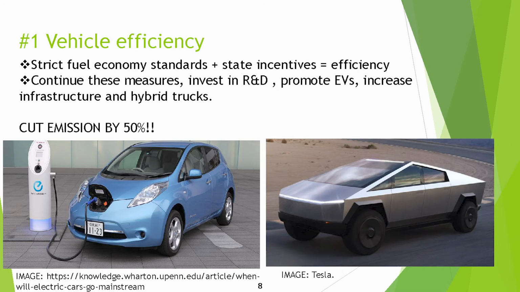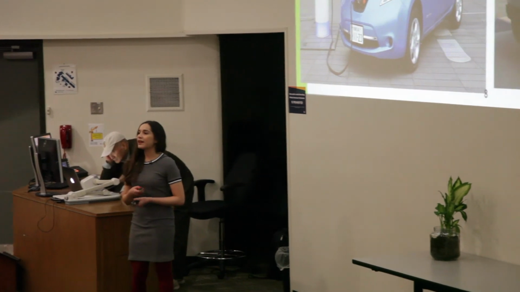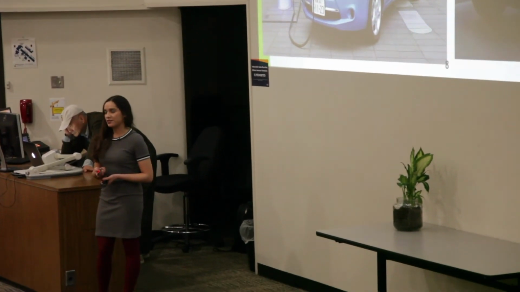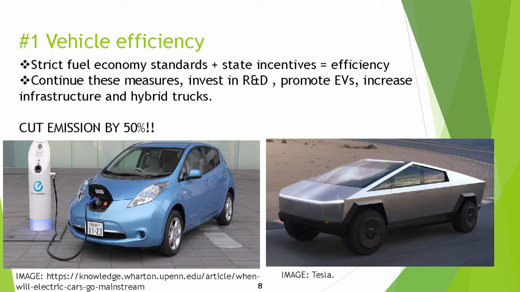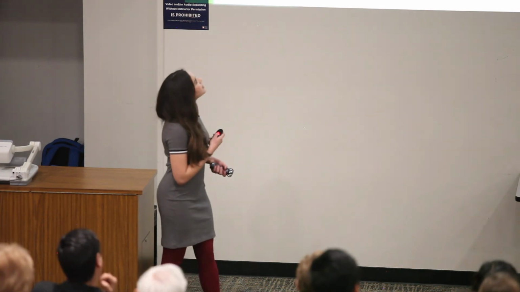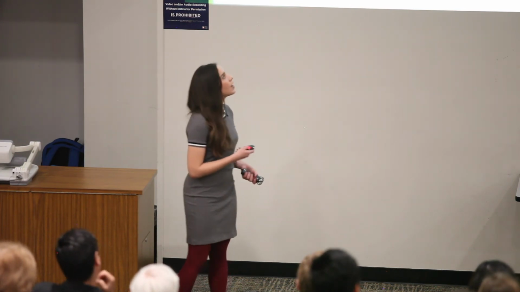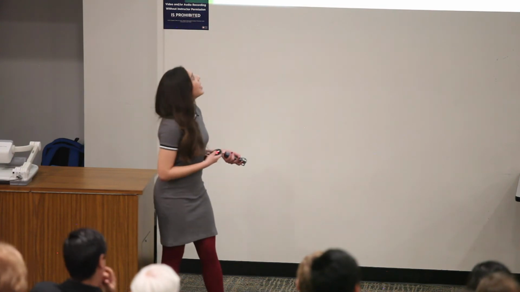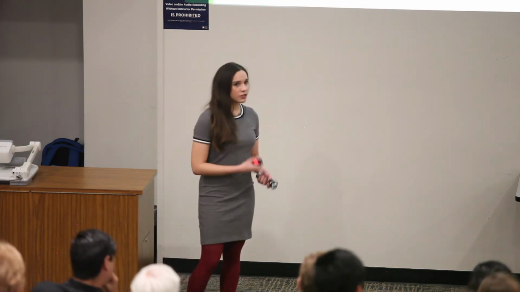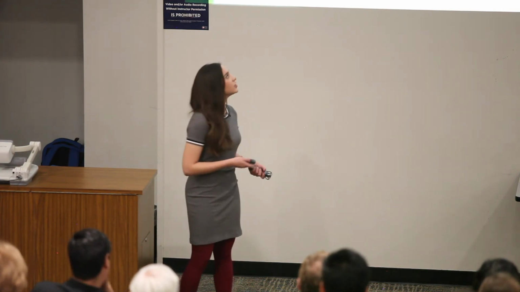Actually we have really strict fuel economy standards right now and state incentives that have increased energy efficiency in recent years. But we must make these incentives and economy standards stricter. Also, we need to invest in research and development of electric vehicles and hybrid trucks to make them cheaper, and they are getting cheaper and cheaper every year. Also, promote those electric vehicles. And if we're going to use more electric vehicles, we need infrastructure to support that, and that's installing more charging stations.